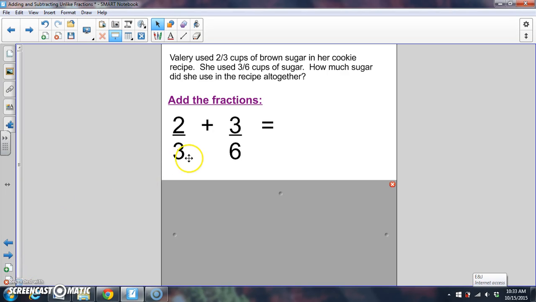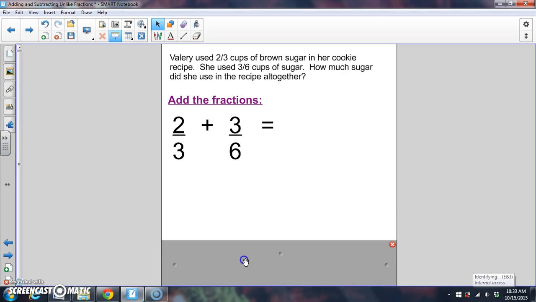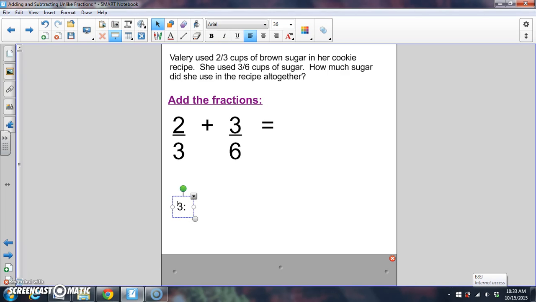I'm noticing that 3 is a denominator in this fraction while 6 is the denominator in this fraction. 3 and 6 are not the same. So we need to find the multiples of 3 and 6 to find the same denominator. So multiples of 3. 3 times 1 is 3. 3 times 2, 6. 3 times 3, 9. 12 and 15, and I'll stop at 5.